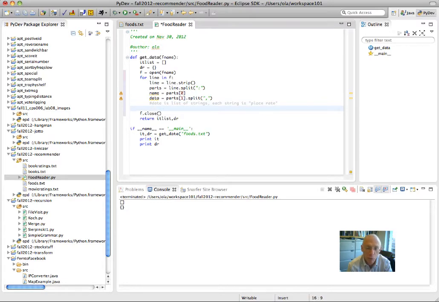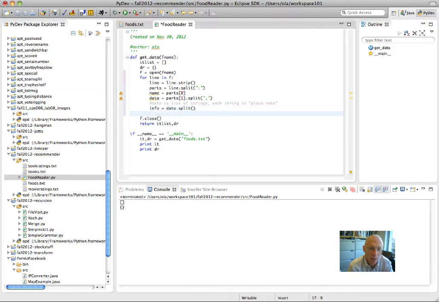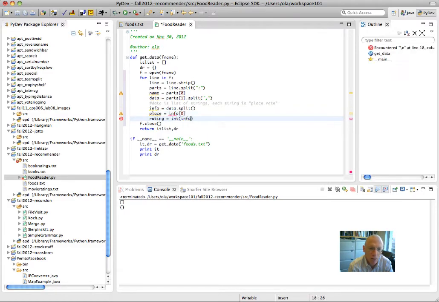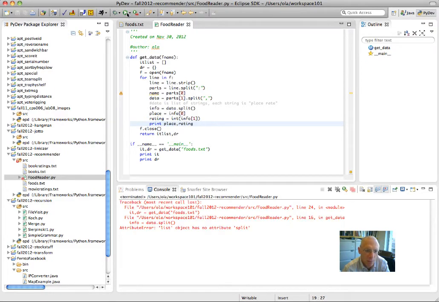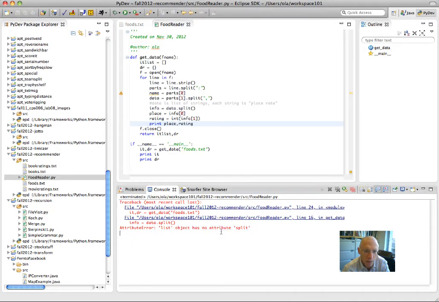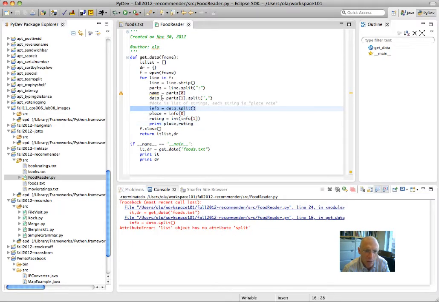So now I'm going to actually break that apart, and I'm going to say that info is data.split, place is the first element, and rating is the int version of the second element. And I'm just going to print that out to see what happens. I like to print to help me debug. List object has no attribute split. That's on this line. Oh yeah, data is a list of strings. I can't split it. I have to loop over that.